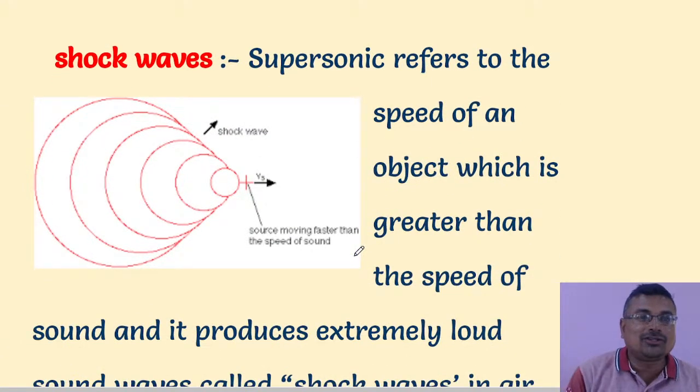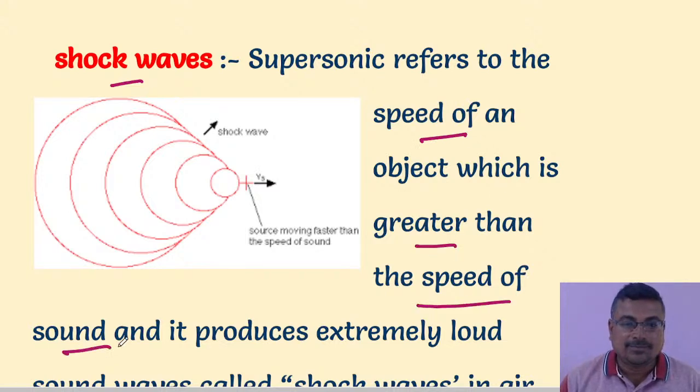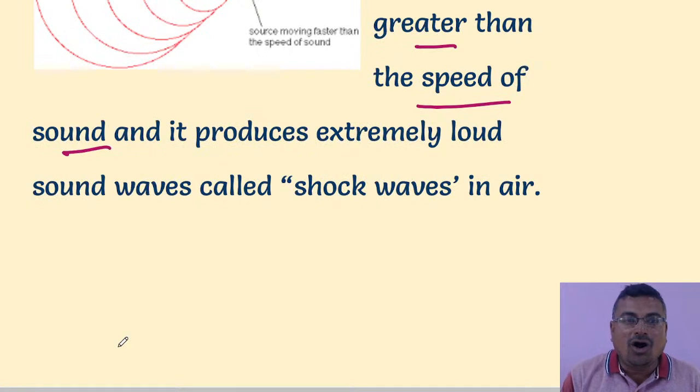Now, about shock waves, that may be an earthquake, that may be lightning, there are different things. Supersonic refers to the speed of an object greater than the speed of sound. It produces a loud sound.